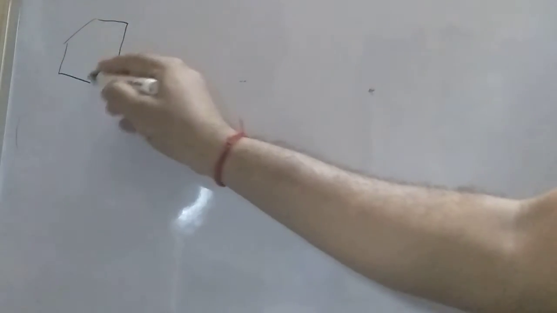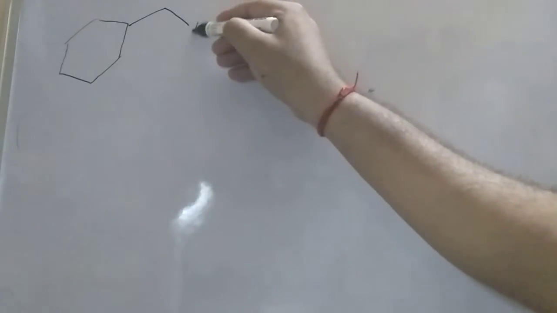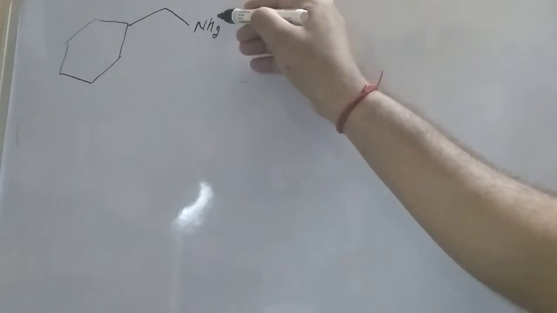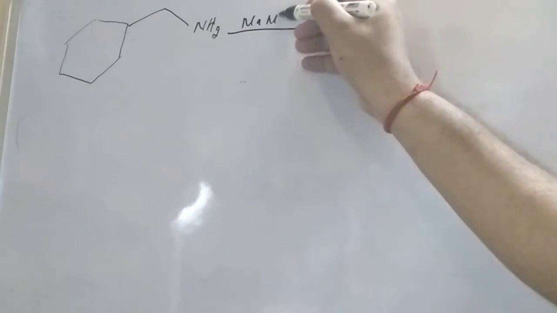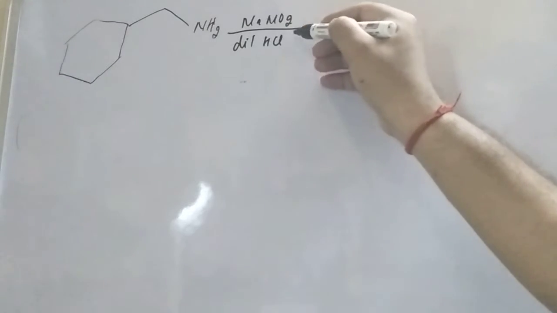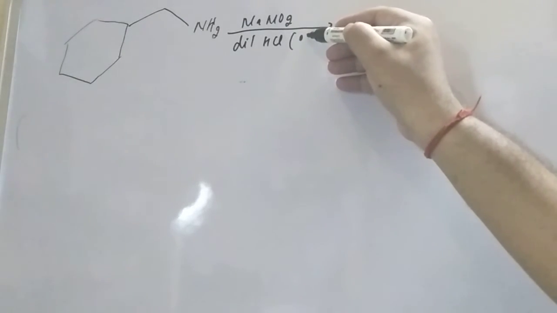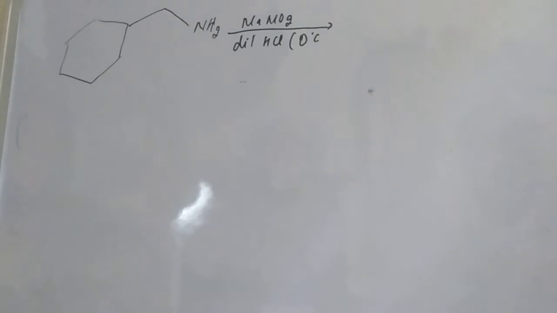This one is the cyclic, and here is NH2. Last question it was the 5-member ring, but here the ring is 6-membered, and the same reagent you are taking, student: NaNO2 and dilute HCl. The temperature is again maintained at 0 degrees Celsius. So what product will we be able to get, student?